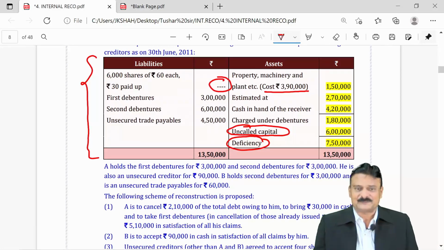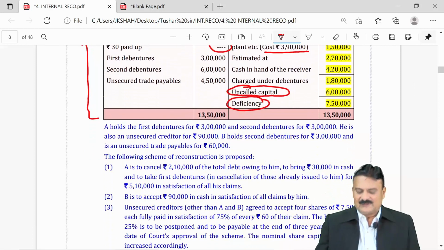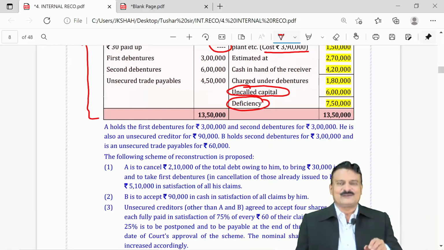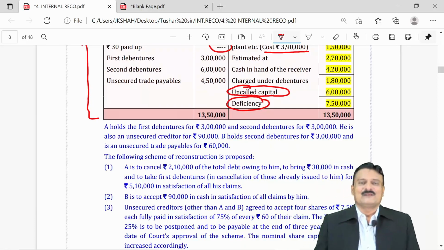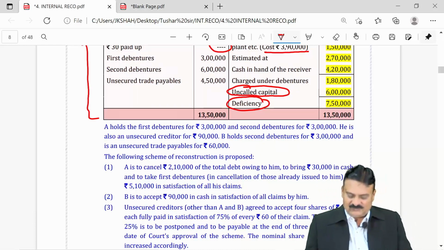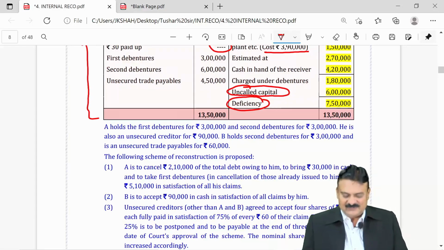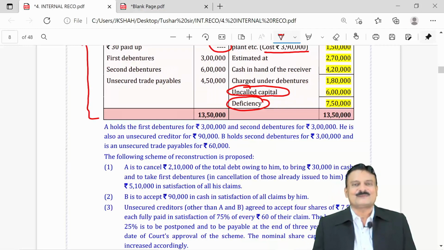First typicality. Second, the question is giving you detail about Mr. A and Mr. B, who are debenture holders, creditors as well as shareholders, and their settlement. See, Mr. A holds first debentures of 3 lakh and second debentures of 3 lakh. So he is a debenture holder. He is also an unsecured creditor of 90,000. B holds second debenture for 3 lakh and is an unsecured creditor for 60,000.